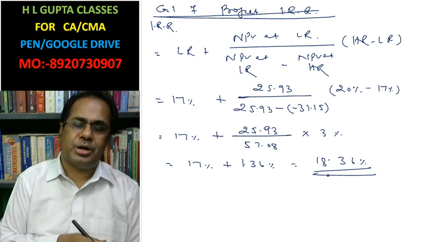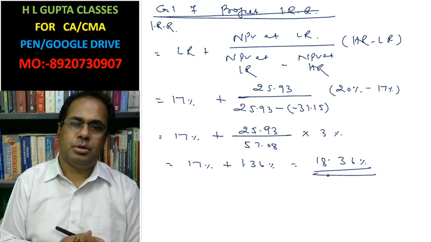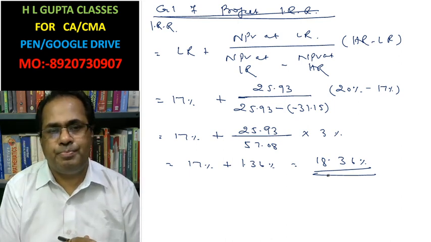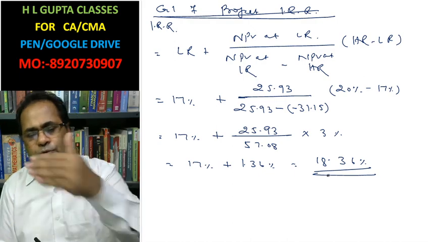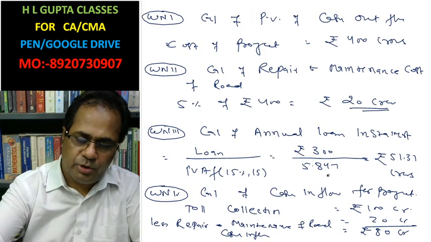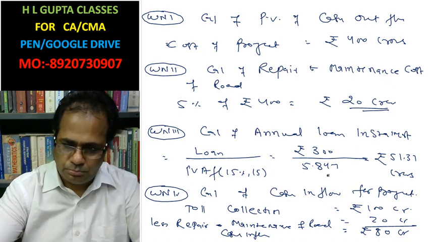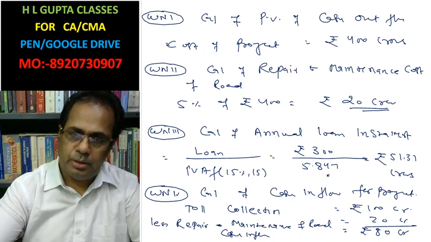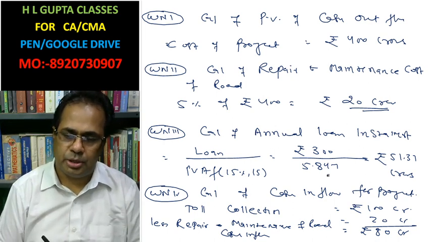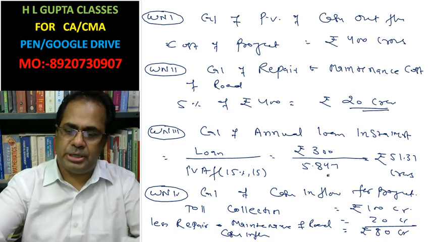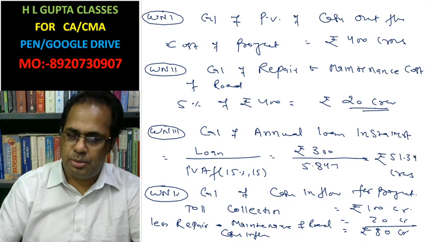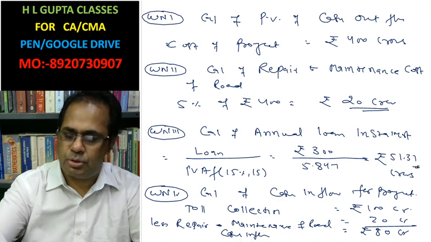Now we have to calculate equity IRR. For calculation of equity IRR, we need to calculate cash inflow for equity. In the case of cash inflow for equity, annual installment is paid to the lender, and that annual installment is 51.31 crore.